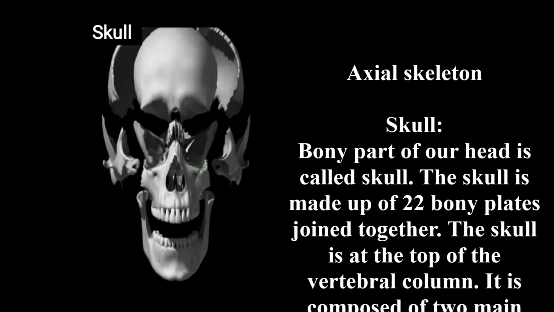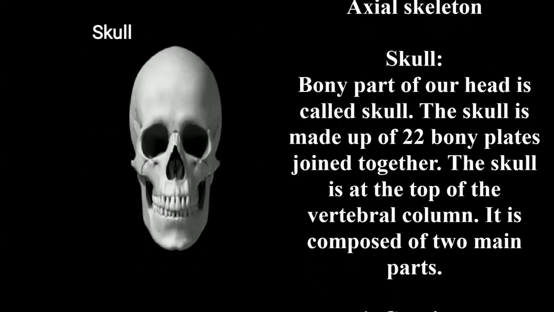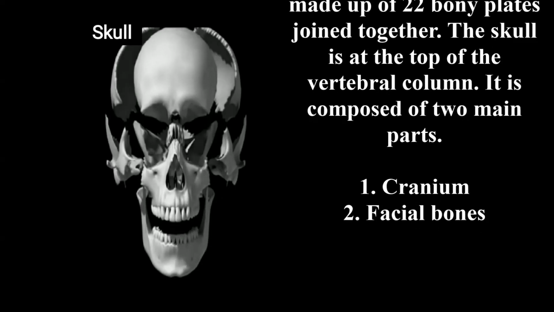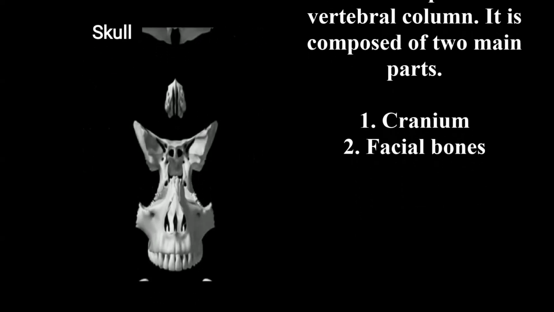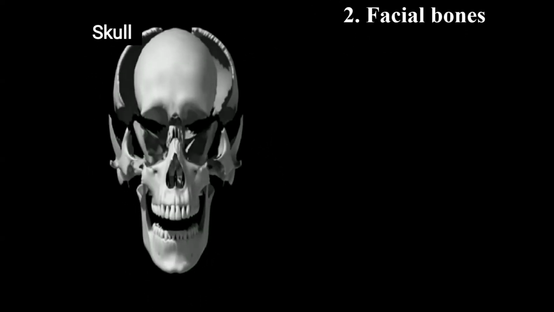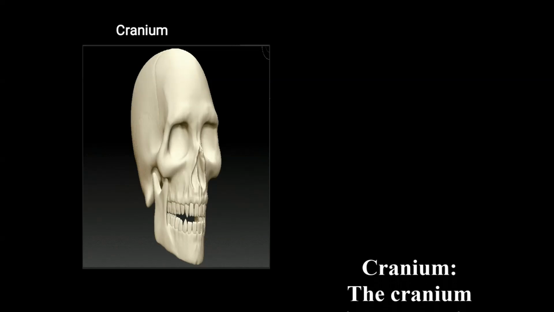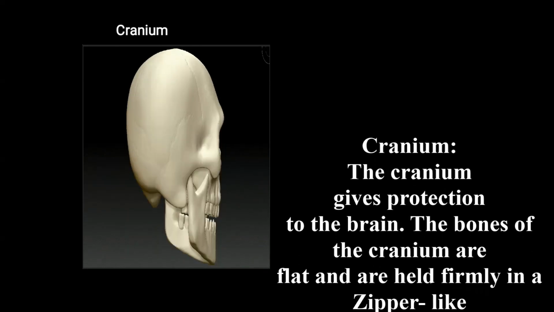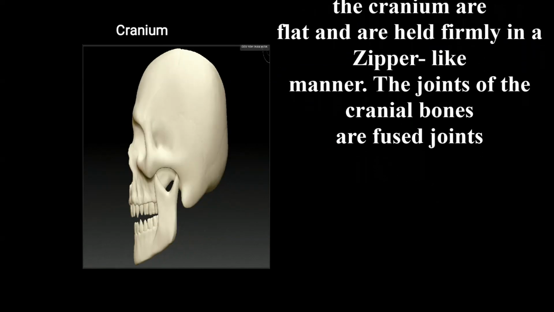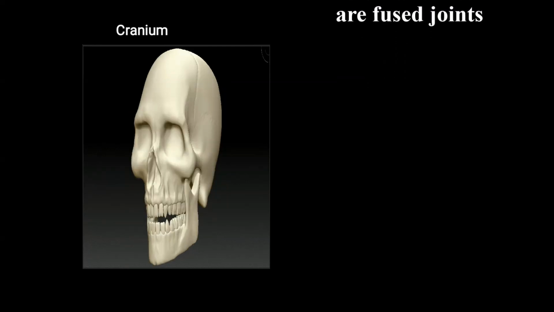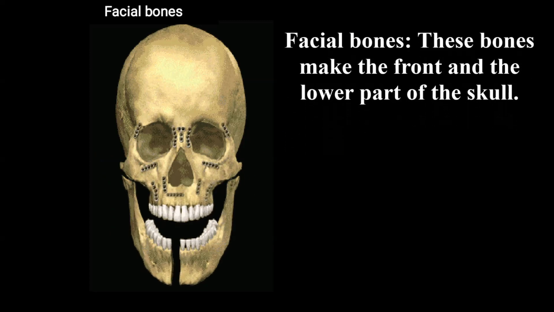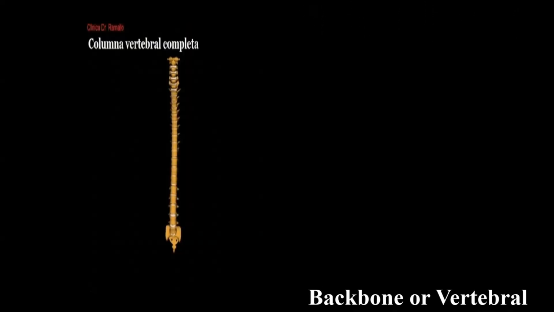Let us discuss the skull. The bony part of our head is called the skull. The skull is made up of 22 bone plates joined together. The skull is at the top of the vertebral column and is composed of two main parts, called the cranium and facial bones. Cranium: the cranium gives protection to the brain. The bones of the cranium are flat and are held firmly in a zipper-like manner. The joints of the cranial bones are fused joints. Facial bones: these bones make the front and the lower part of the skull.